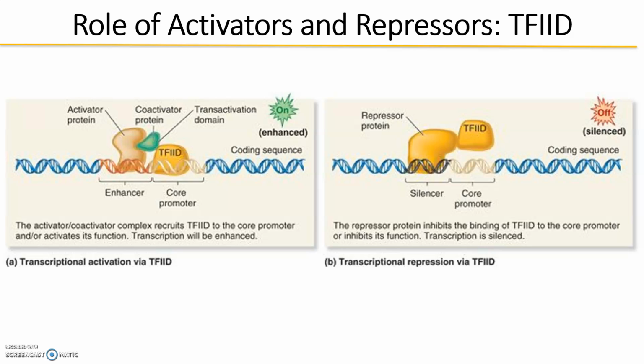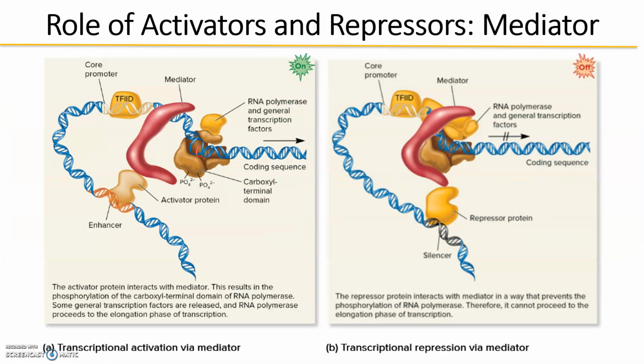So if we want to control transcription, we can control it at the level of TF2D. How do we do that? We can do that by requiring an activator and a co-activator to come on and bind to the enhancer to allow TF2D to work. Or we can have a repressor that binds to a silencer and physically stops TF2D from binding. If TF2D can't bind, it can't recruit polymerase, so we can't have transcription. Or if we help TF2D bind, then maybe we're going to speed up the rate at which we transcribe.